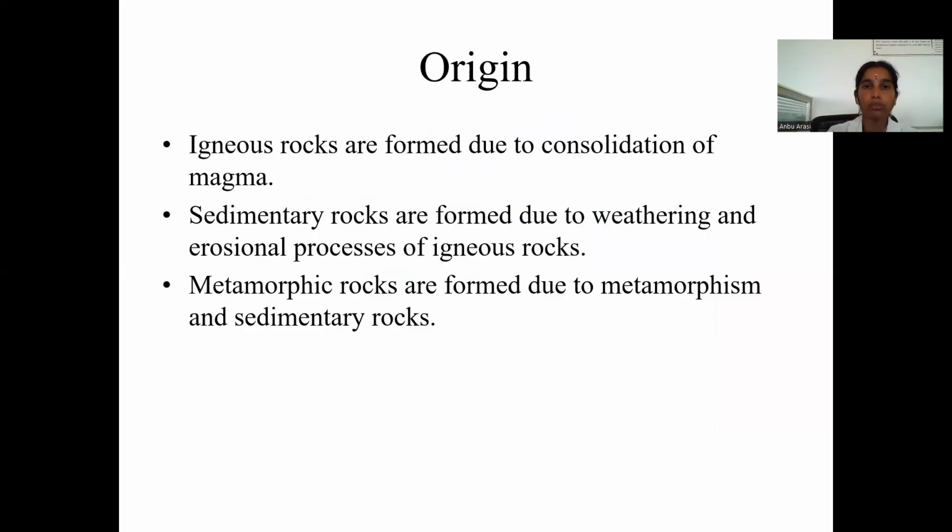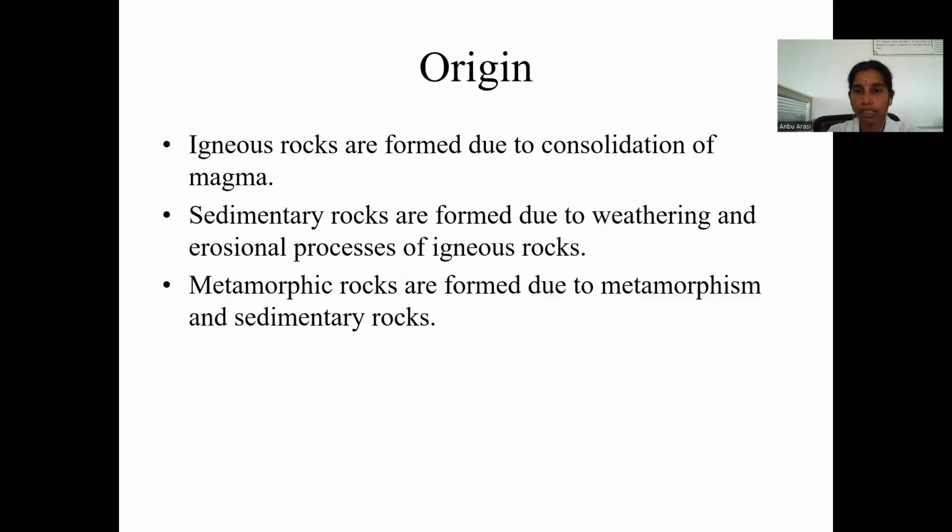Okay, let's see about the origin of igneous rocks. Igneous rocks are formed due to consolidation of magma, sedimentary rocks are formed due to weathering and erosional processes of igneous rocks, and metamorphic rocks are formed due to metamorphism of sedimentary rocks.